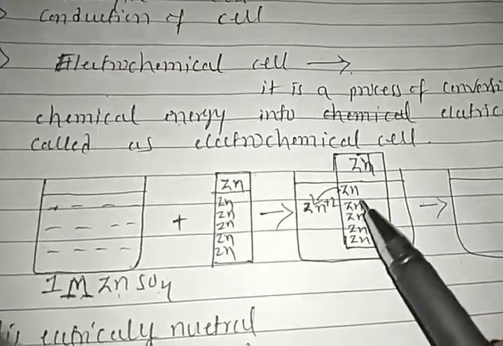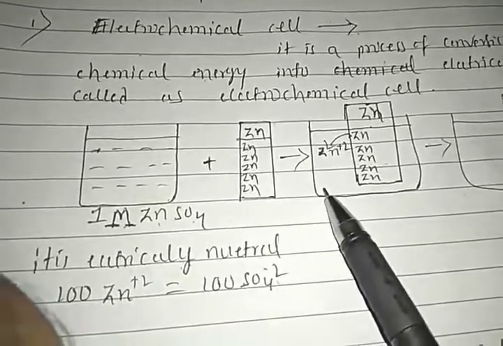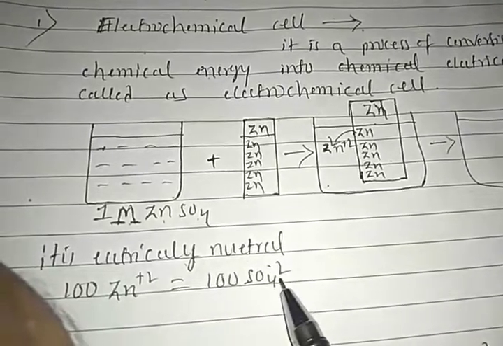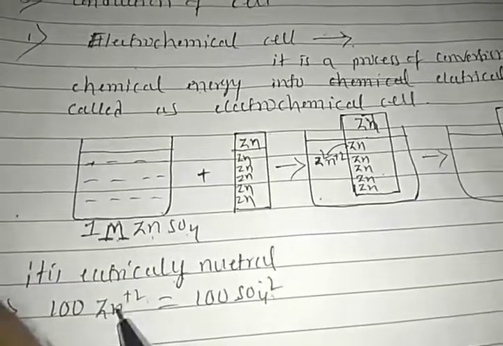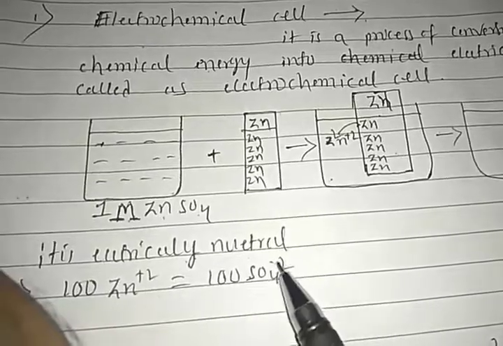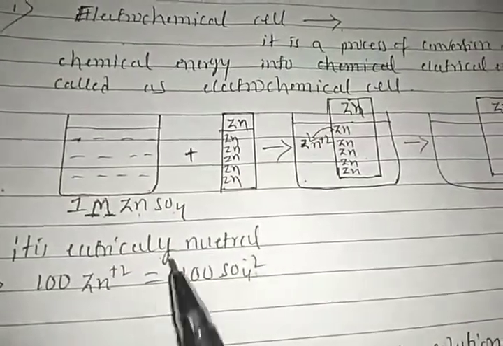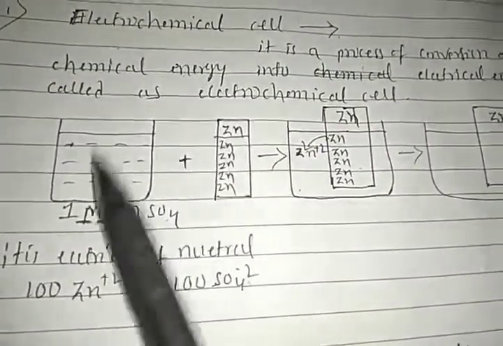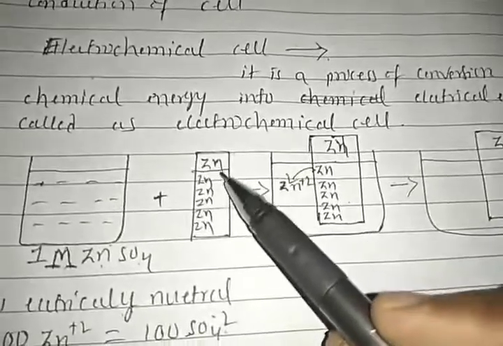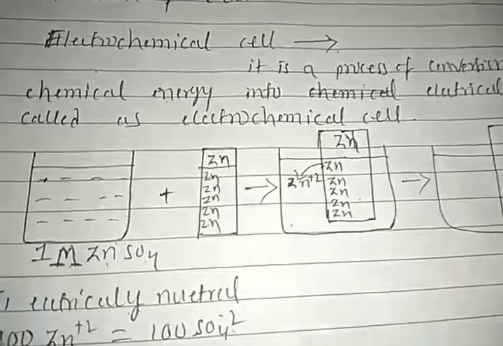So then what happens, students? In this solution, 100 zinc ions and 100 sulfate ions are present, so they are electrically neutral. They cannot show any kind of attraction and repulsion. They move randomly in the solution. So the entropy of the zinc ions and sulfate ions in the solution is higher as compared to the entropy of the zinc atoms over the electrode.